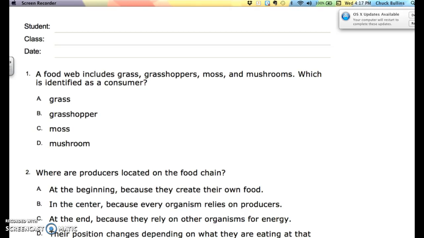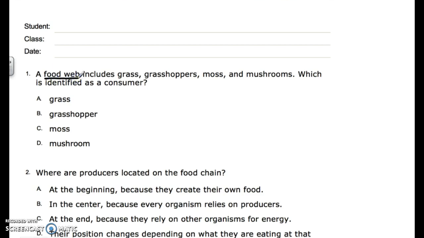All right, we're going to sit here and we're going to start off working on our study guide for the ecosystems test number 1, which is next week on Tuesday. We're going to look at question 1. We have a food web here. Now, in a food web, we know that a food web is overlapping food chains.